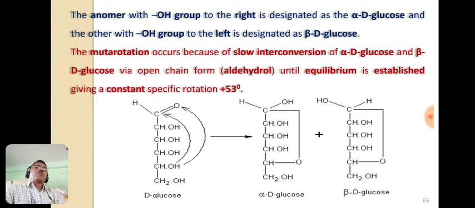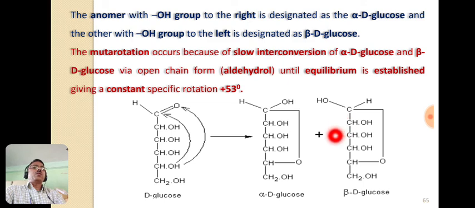Now see here, initially in the open chain, this first carbon is not asymmetric, but in this hemiacetal form, the cyclic product, this first carbon becomes asymmetric, because its four valencies are satisfied by four different monovalent groups.